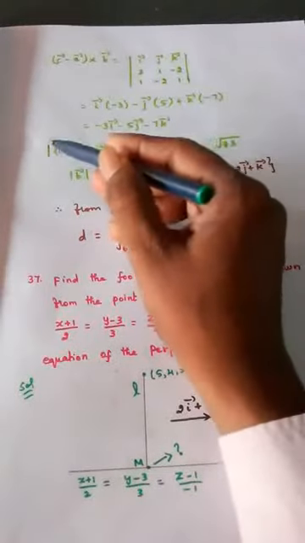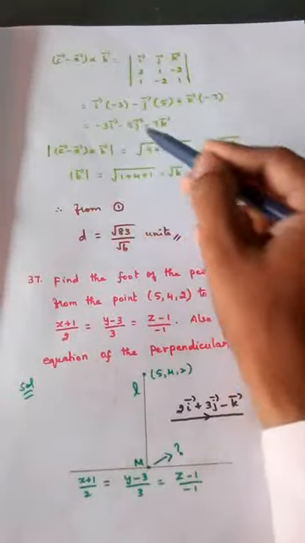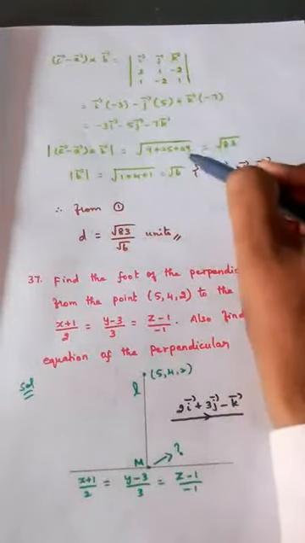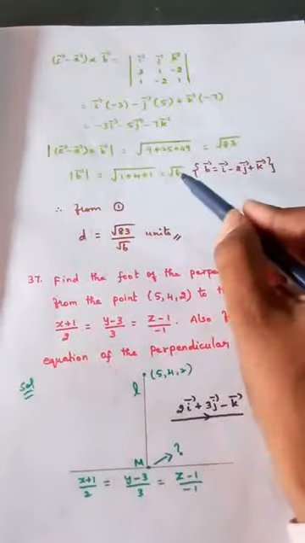Since the formula has a modulus symbol, find the modulus for this. Root of 3 square 9, minus 5 square 25, minus 1 square 49. Root 83 comes. Similarly find modulus of B vector, it is root 6.